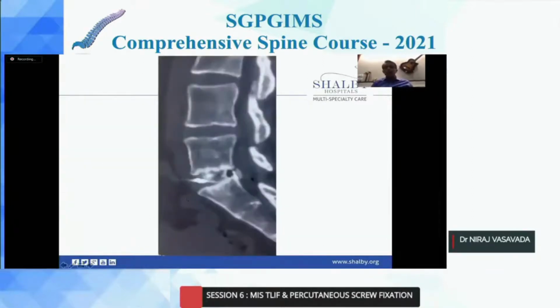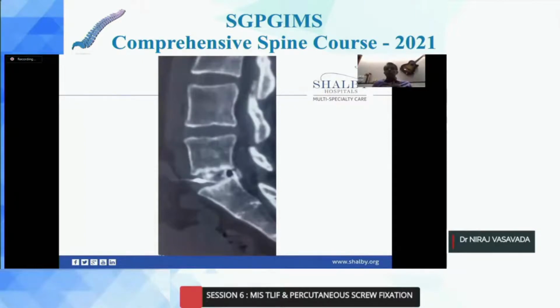In some of our initial cases, we found that there was significant posterior bone growth, and some of the patients started coming back after about 9 months, 10 months with a radiculopathy because of this extra bone growth. We reviewed our cases, and we found that in my previous cases, to put the cage inside, I used to osteotomize the posterior lip of the end plate so that cage insertion becomes much easier, and probably that raw area of bone was leading to new bone formation.